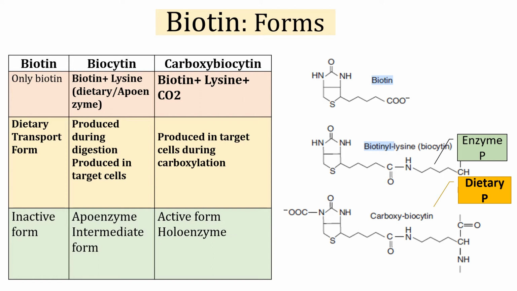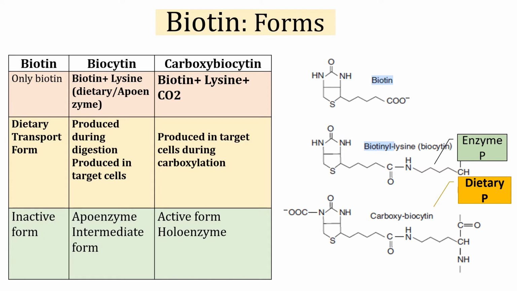Second one is biocytin. Biocytin means biotin plus lysine. This lysine can be present either in dietary protein or in apoenzyme. So if it is dietary protein lysine, that means this form is present in or produced during digestion of food. And if this lysine is of apoenzyme, that means this biocytin can also be present in target cell where carboxylation reactions take place. And this is the intermediate apoenzyme form which takes part in carboxylation reaction.